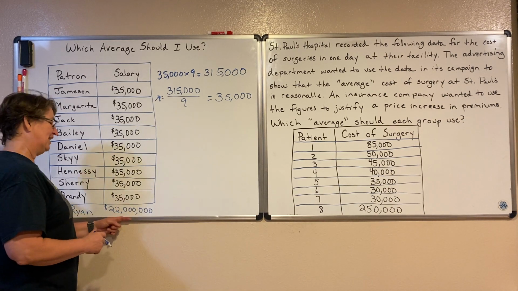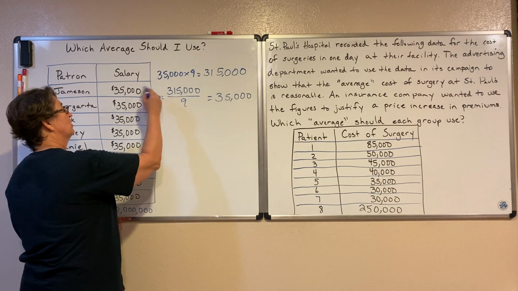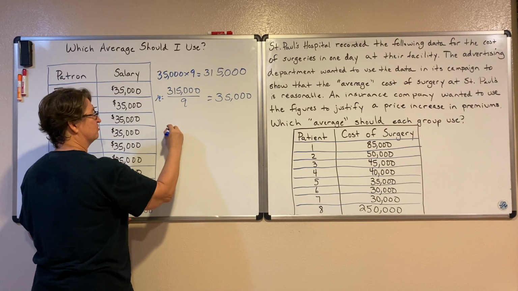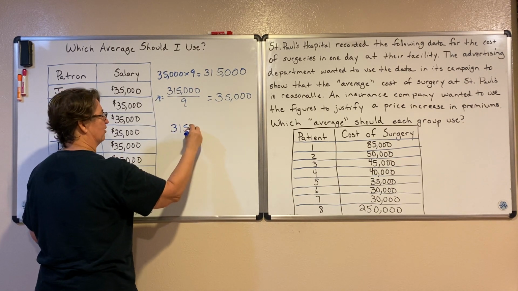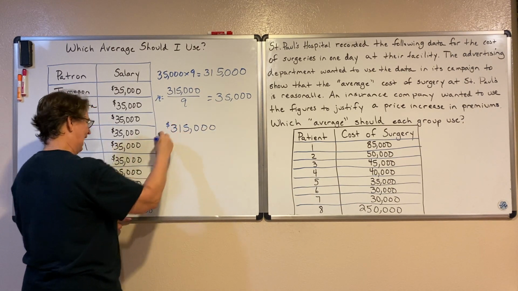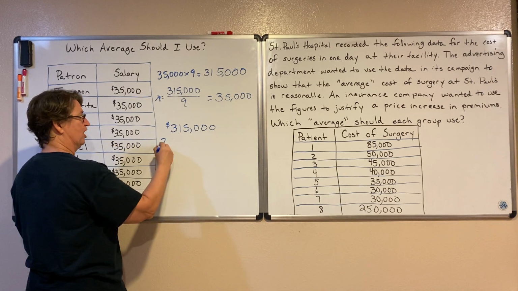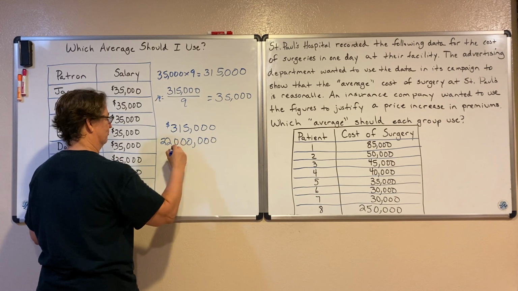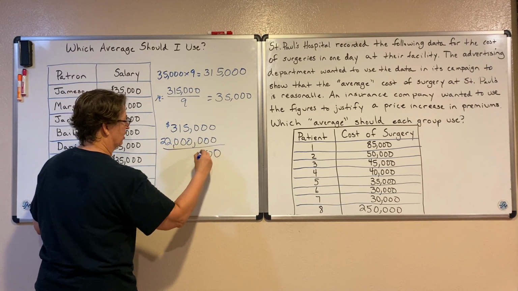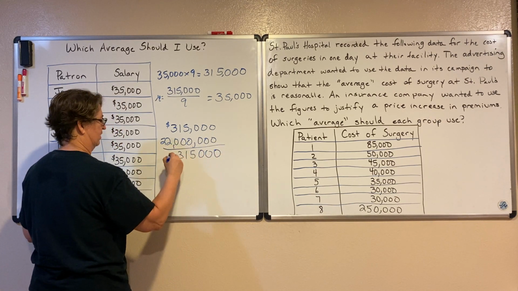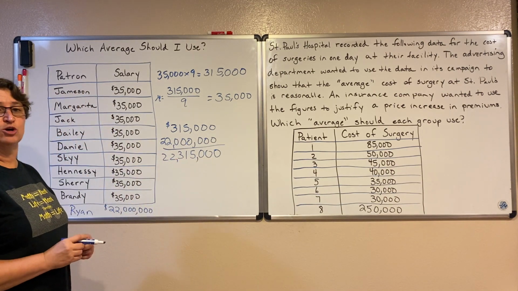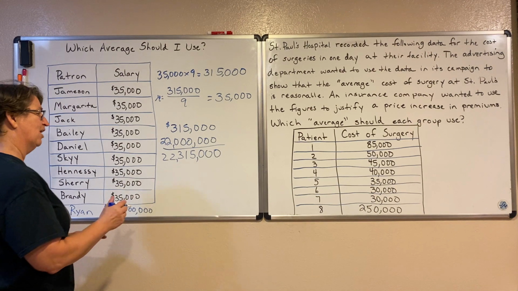Only my mean changes when Ryan walks in. So let's find out what my mean is. We saw that if I added up all 9 of those 35,000s, it's 315,000. I'm going to add that to the 22 million that is Ryan of Ryan's Toy Review. Add that all up, and we get 22,315,000.